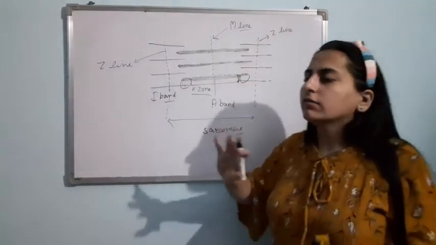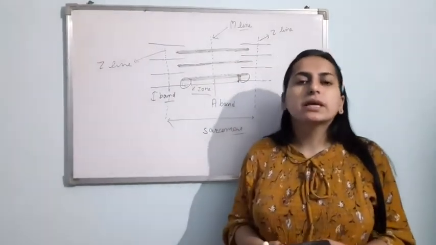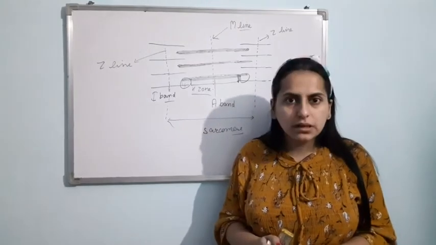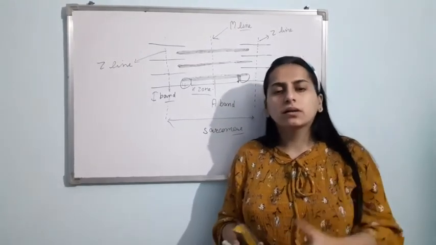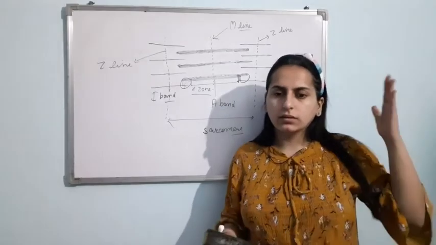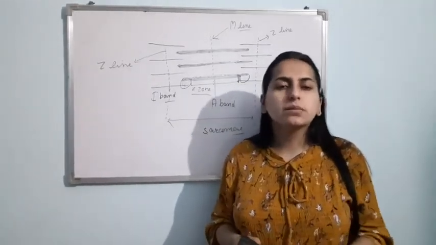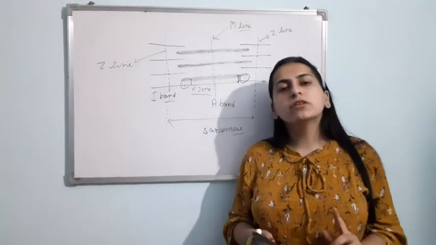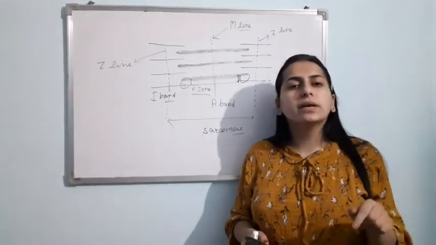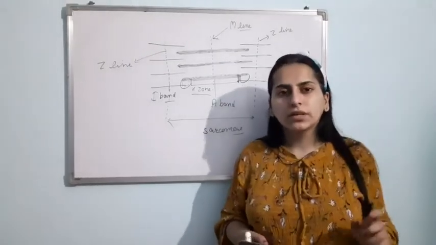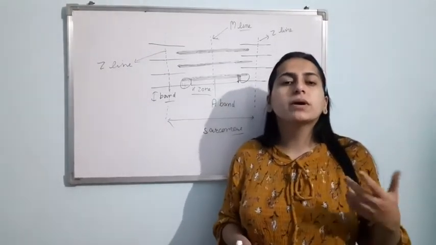We have to study the structure of skeletal muscle. If you see the cross-sectional view of the skeletal muscle, it has bundles, and in those bundles muscle cells, or muscle fibers, are present. If you see the internal structure of the muscle fiber in detail, the muscle fiber further has myofibrils. So now we are studying the structure of a myofibril.